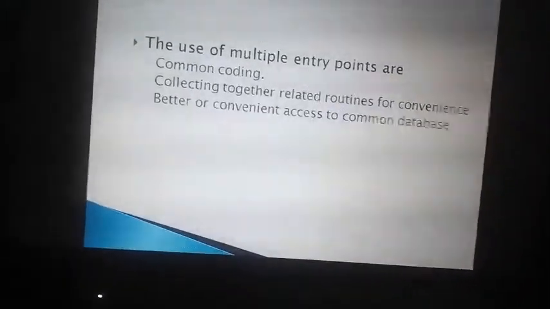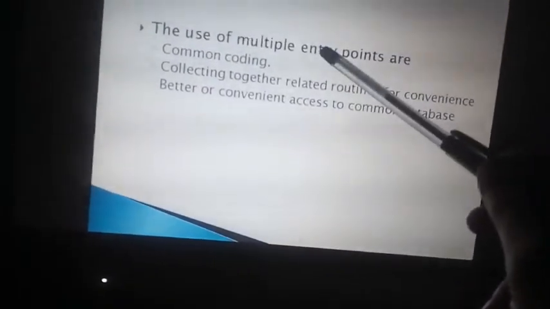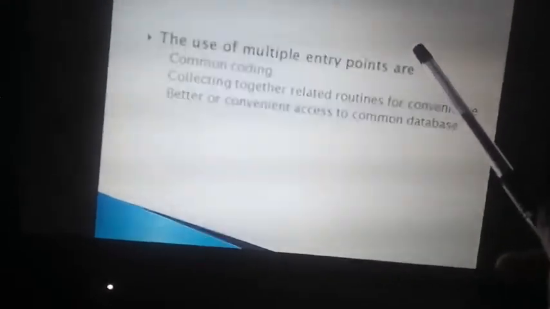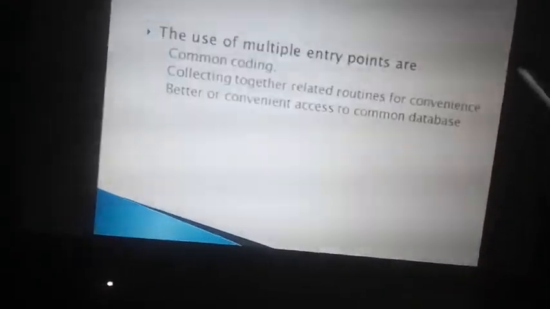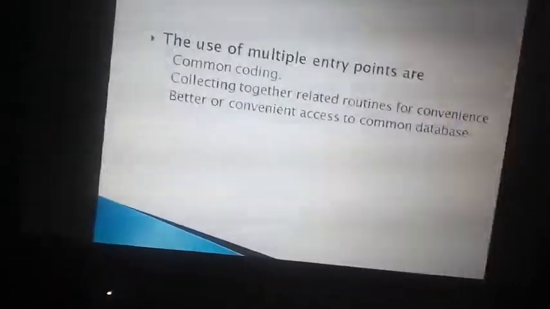What is the use of a subroutine? If a question asks what is the use of a subroutine, you can tell that we can do common coding. We can have convenience. We can have common access to the database. So that's the use of a function, as you know from C++.